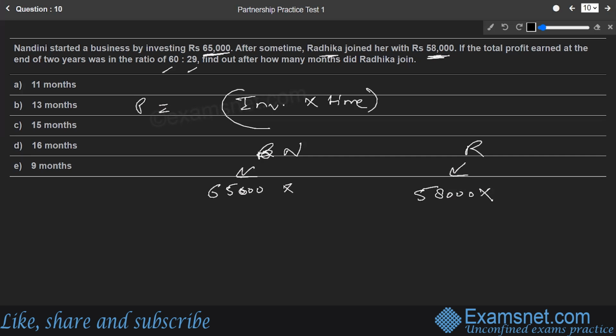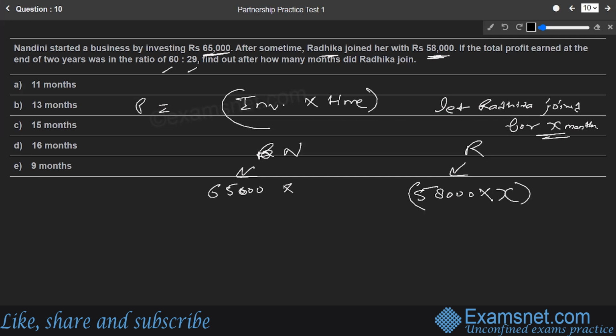We don't know about that particular time, so let us assume one thing. Let Radhika's money be part of the business for x months. Let us assume like that. So if this is the situation, then the money of Radhika will be part of the business for x months.